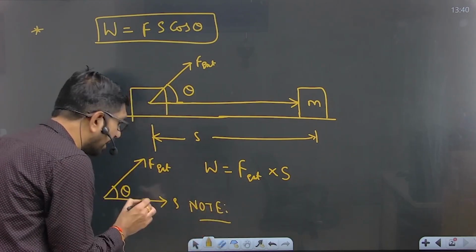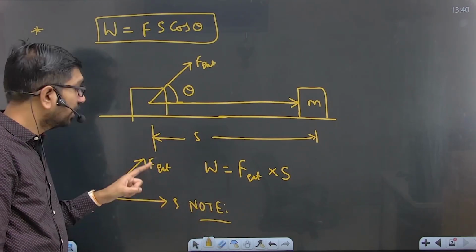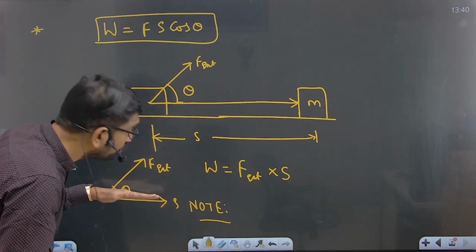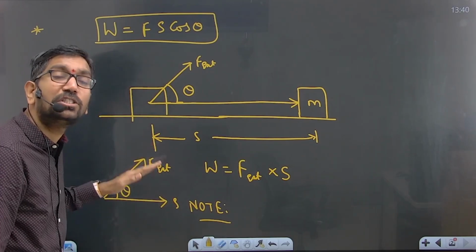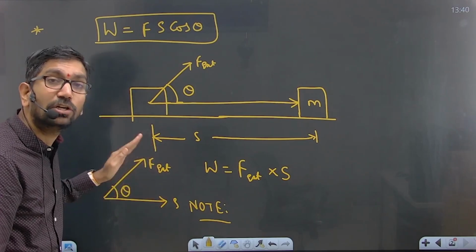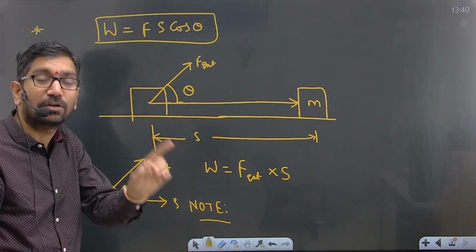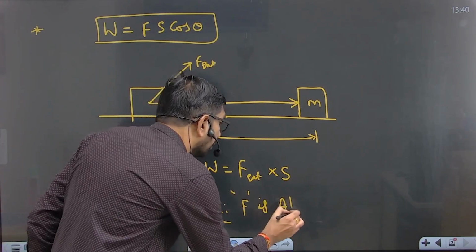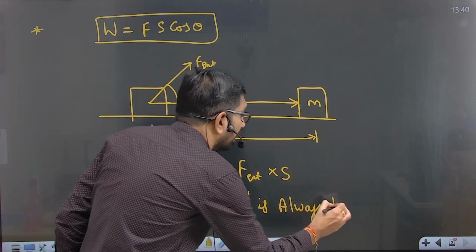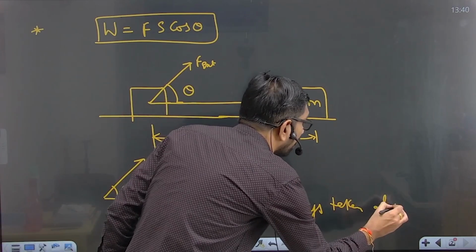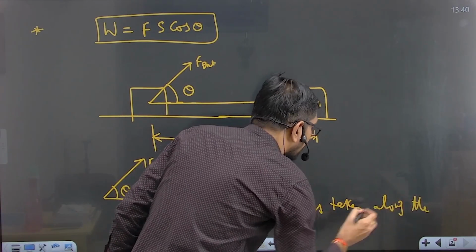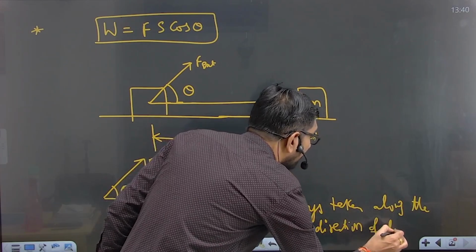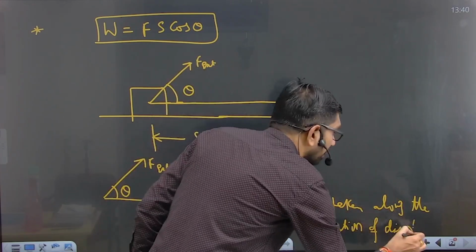Whenever you find the angle between the external force and the displacement, you have to take the force which is along the direction of displacement. Very important. The force is always taken along the direction of displacement. Right, beta.